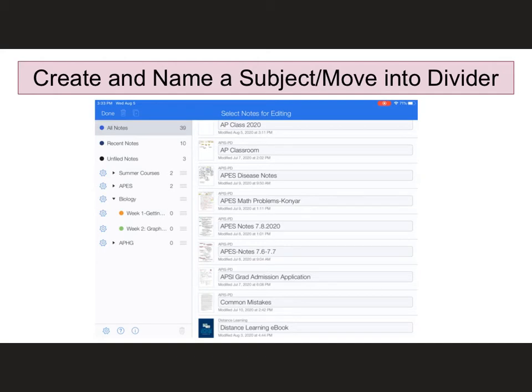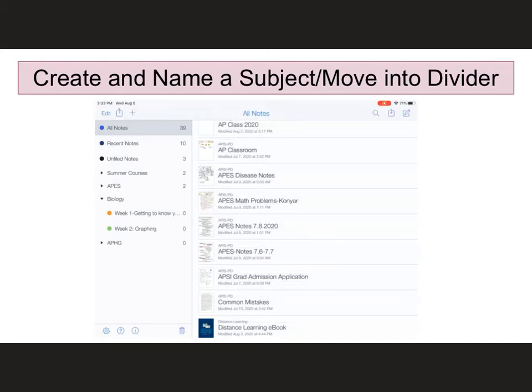Now, I've got it organized here, so I'm going to press done, and you'll notice that I see those still underneath biology, but all the extra stuff has disappeared. And if I touch the caret, I am not going to see those. And you'll see under AP Human Geo, there still isn't anything. But I can see if I wanted to by opening all my carets, what I have for each of the classes, and I will be able to make a subject folder for each of the units.